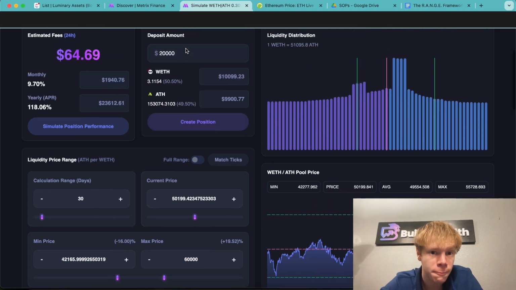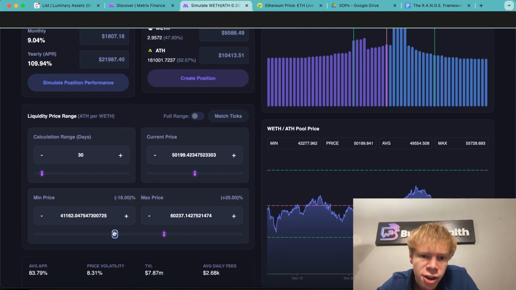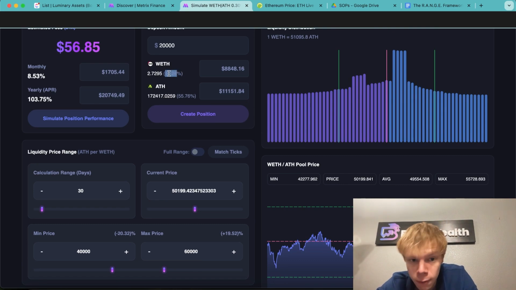From there, I'm saying, okay, I've got 50-50 in this pool. But guess what? I want a little bit more ETH because I think it's going to do very, very well. So we're going to adjust this bottom price accordingly. We'll put that at like 40,000, right? So 40,000 to 60,000. We've got 55% ETH, 45% ETH. We're doing about 103% APR, pretty solid.